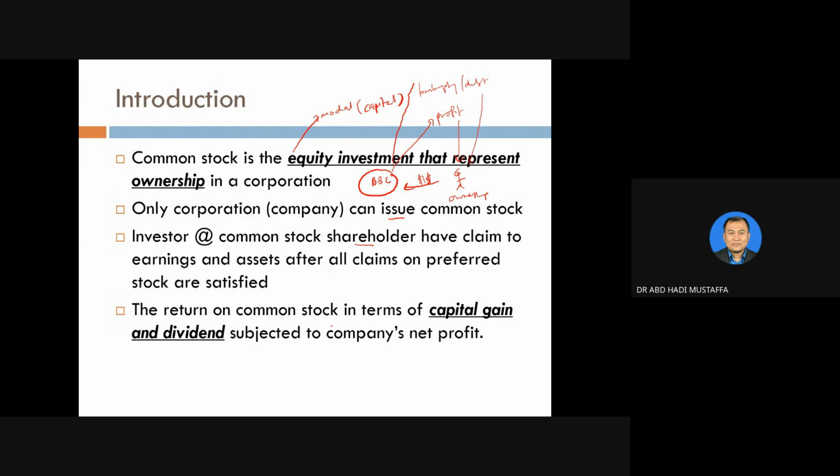The return on common stock, in terms of capital gain and dividend, is subject to the company's net profit. Capital gain means that, let's say you buy shares at 1 ringgit and then you sell at 1 ringgit 20 cent. Selling minus buying, you get 20 cent profit, which is capital gain from buying and selling shares. And dividend means what we call profit distribution.